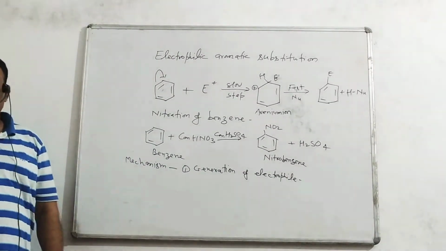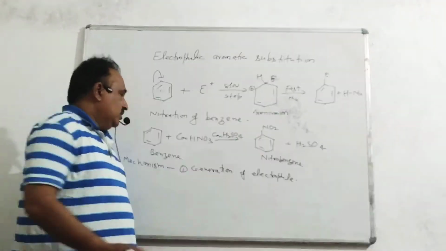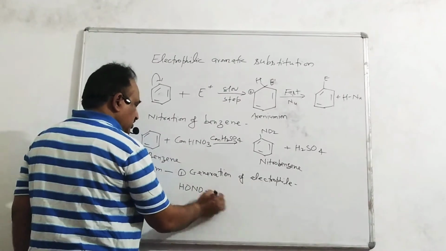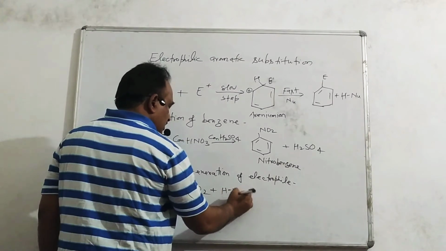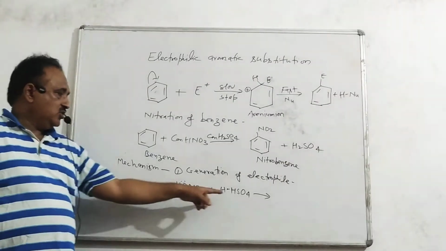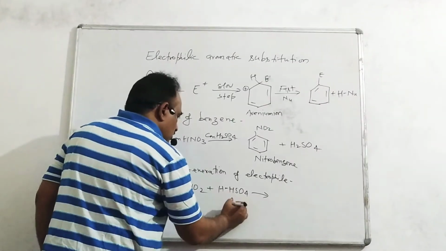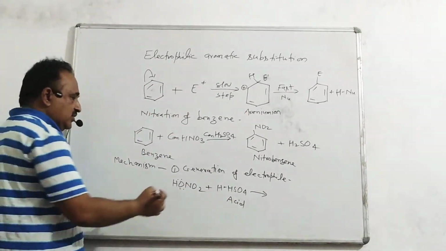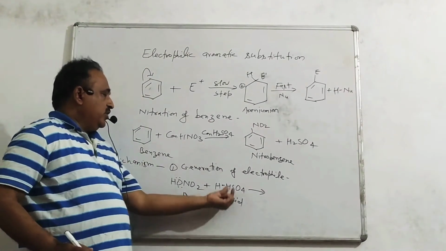In the first step, we are looking for the electrophile. HONO2, this is nitric acid, reacts with H2SO4, this is sulfuric acid. Here both are acids, but H2SO4 is treated as the acid and HNO3 is treated as a base, because an acid donates a proton.